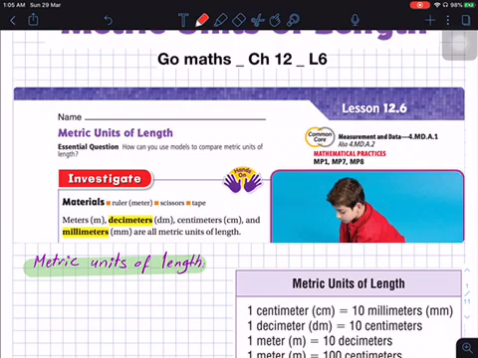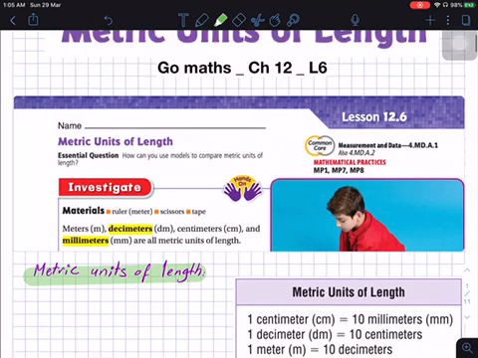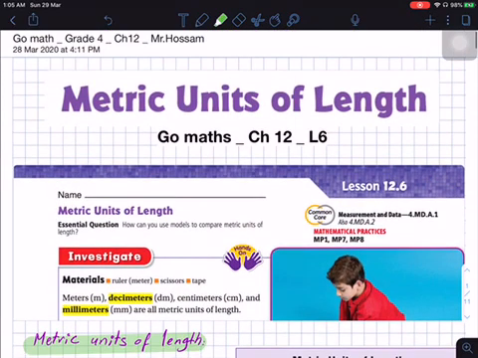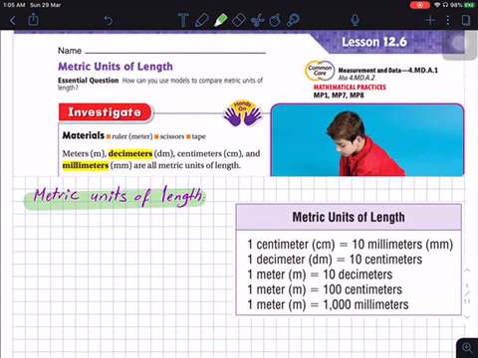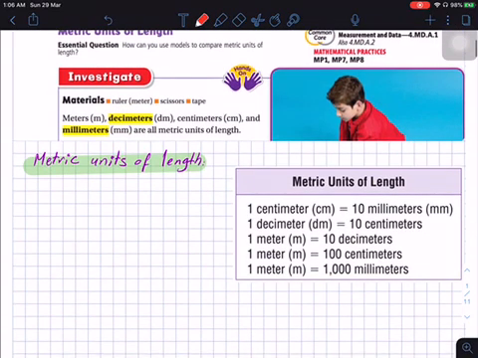Mr. Hossam with you. Today, inshallah, we're going to study lesson 6, chapter 12. The lesson is about metric units of length. We'll study some metric units of length today. The first one is decimeter.